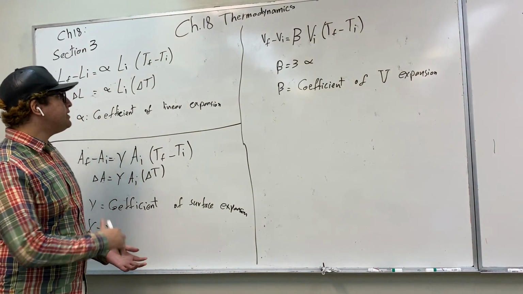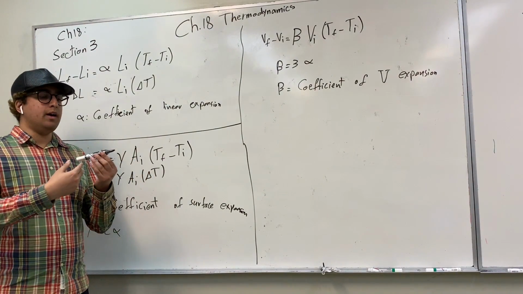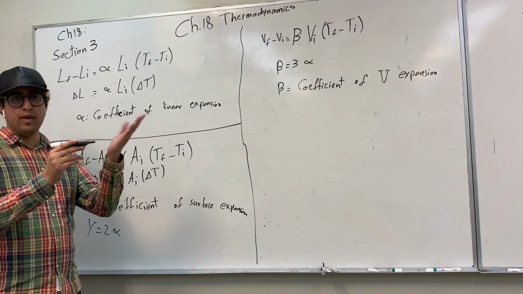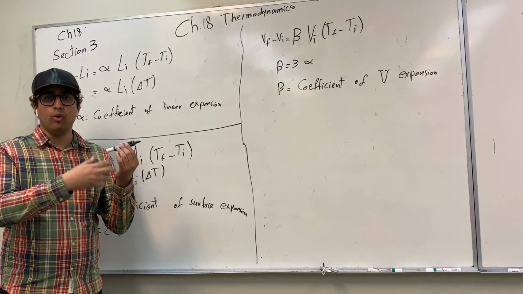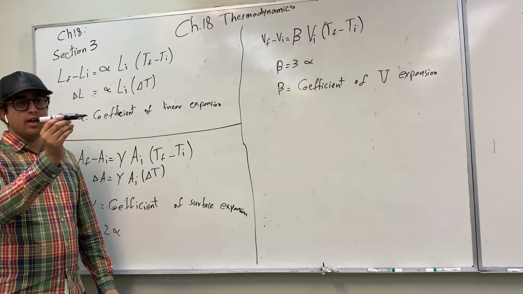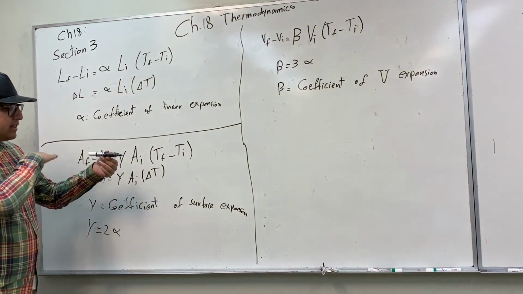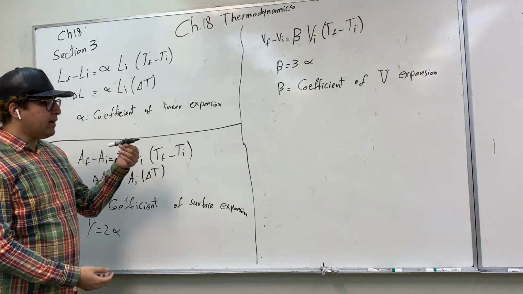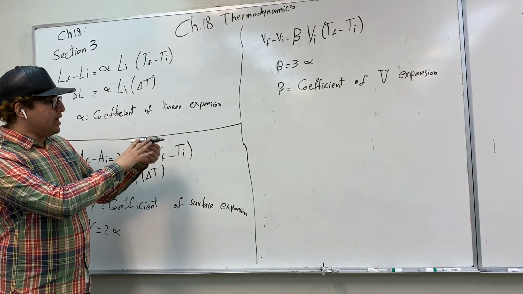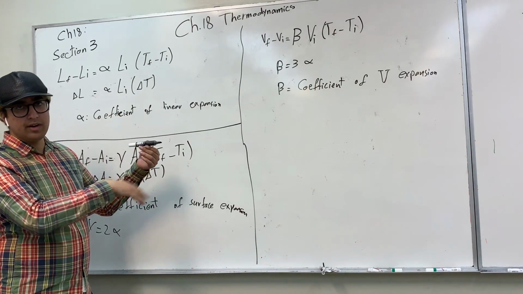Alright guys, so when we add heat to substances or to objects, the molecules or the particles that constitute the object start moving away from each other. They have more kinetic energy and more thermal energy. So say we have a pen, and this pen is 5 centimeters long. Say we have a stove or a fire, a source of thermal energy, and we put it under the pen, so the pen will be getting hotter and hotter.